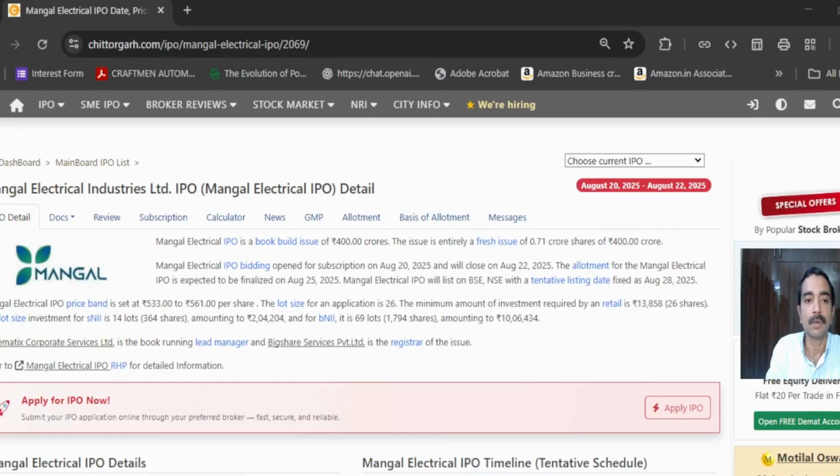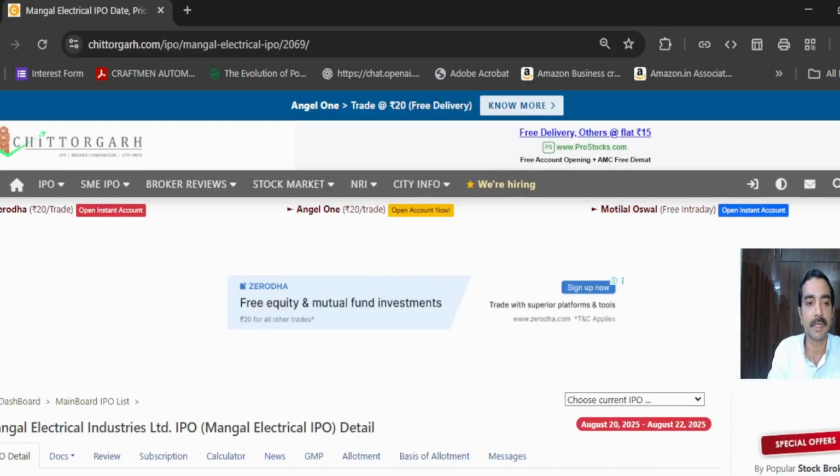So now we are on a site by the name chittorgarh.com. Okay, this is a very famous site, chittorgarh.com. With the help of this, we will try to analyze the IPO which is getting launched. Okay, getting subscribed or getting launched.